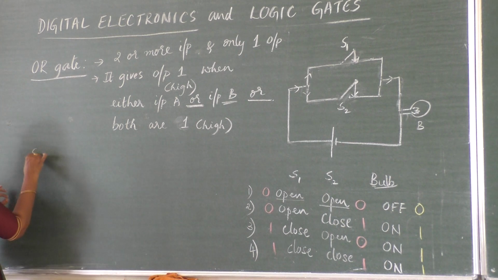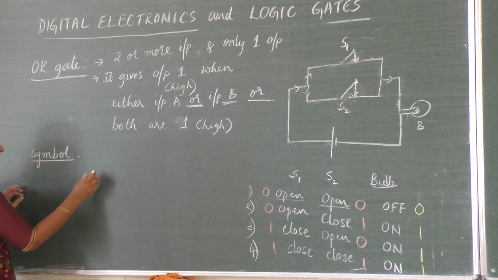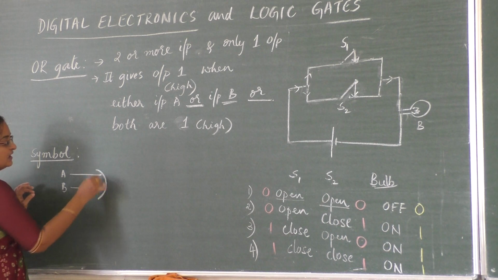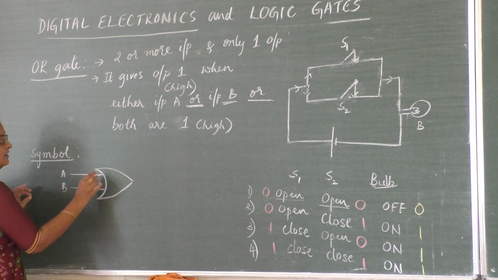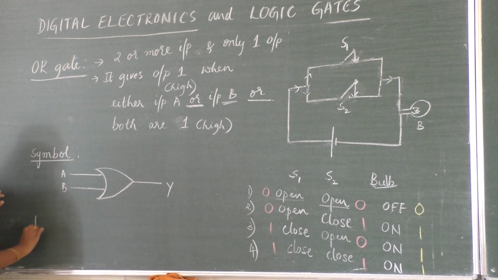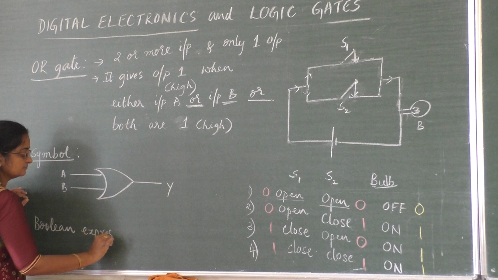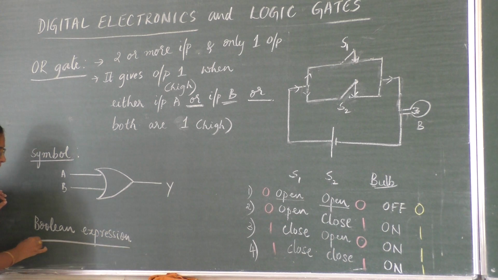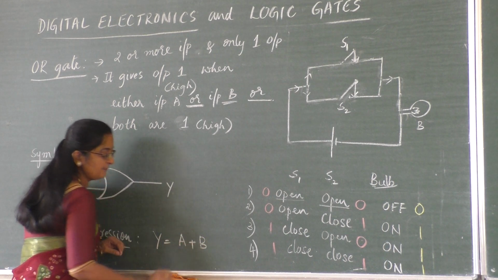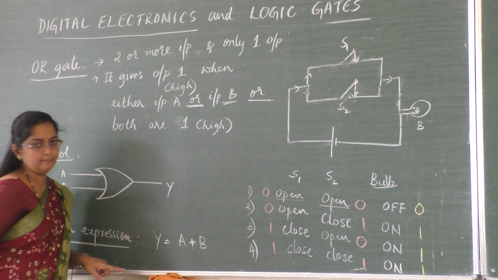Now let me write the symbol. Already this we have done it in the last class. 2 inputs A and B, 3 curved lines, you have to draw it like this, and these lines, no gap should be there here, it should touch, and this is output Y. Now what is its Boolean equation or expression? How to represent output in terms of Boolean function? Now there are 2 inputs A and B, OR is represented by symbol plus, and we read it as output Y equal to A or B.